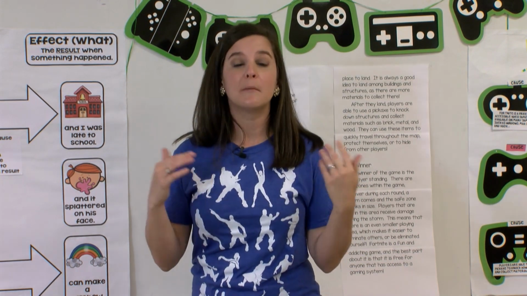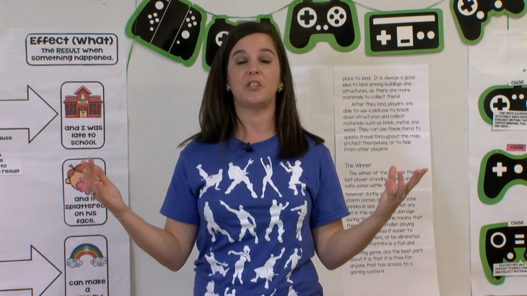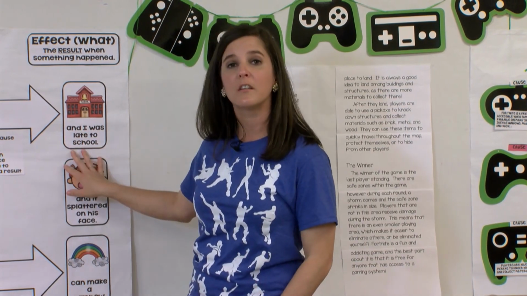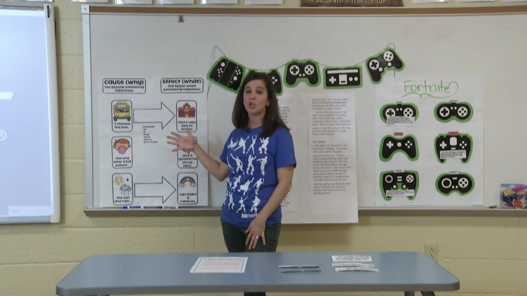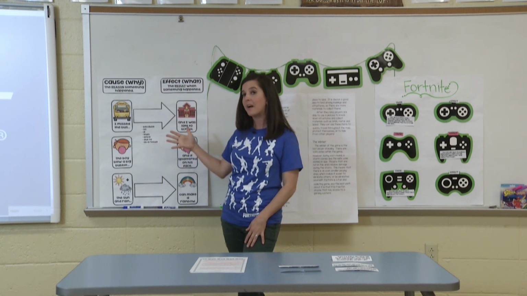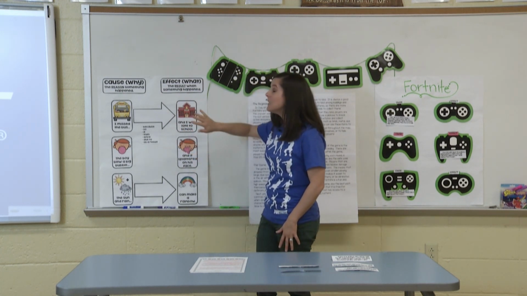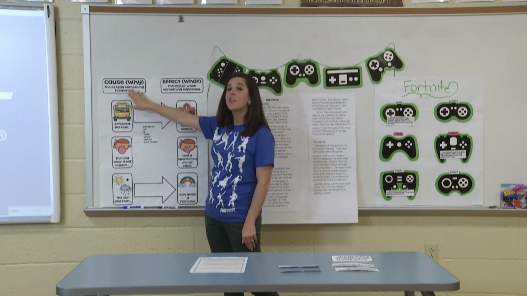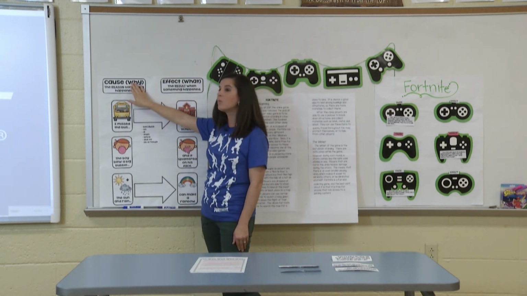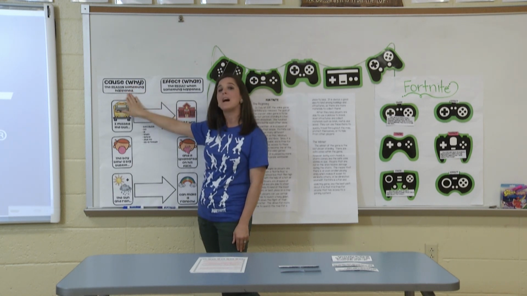Okay, so some of you, hopefully most of you, it's come back to you really quickly. But I did bring our chart that we started last week so we could review cause and effect and what those terms mean before we jump right in and get started today. Just to remind you, because we have had a couple days since I've seen you, the cause is the why. It's the reason why something happens, okay?